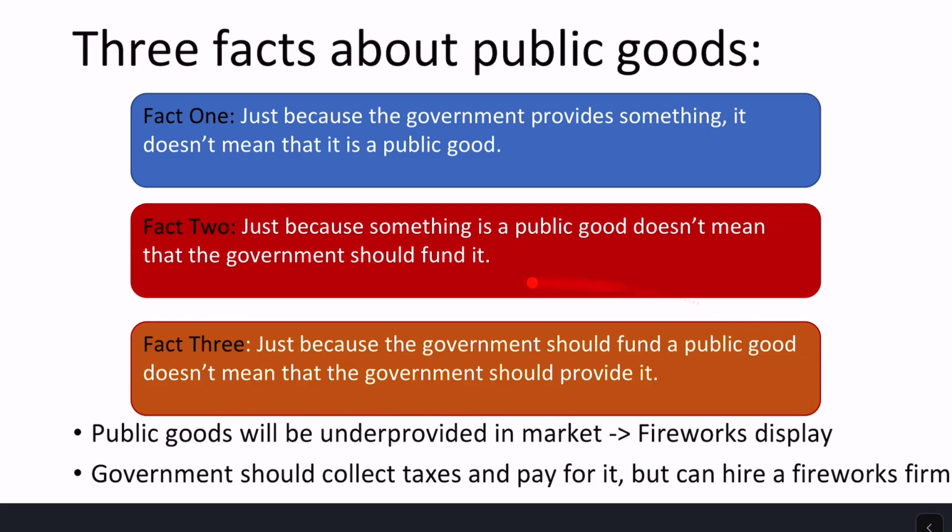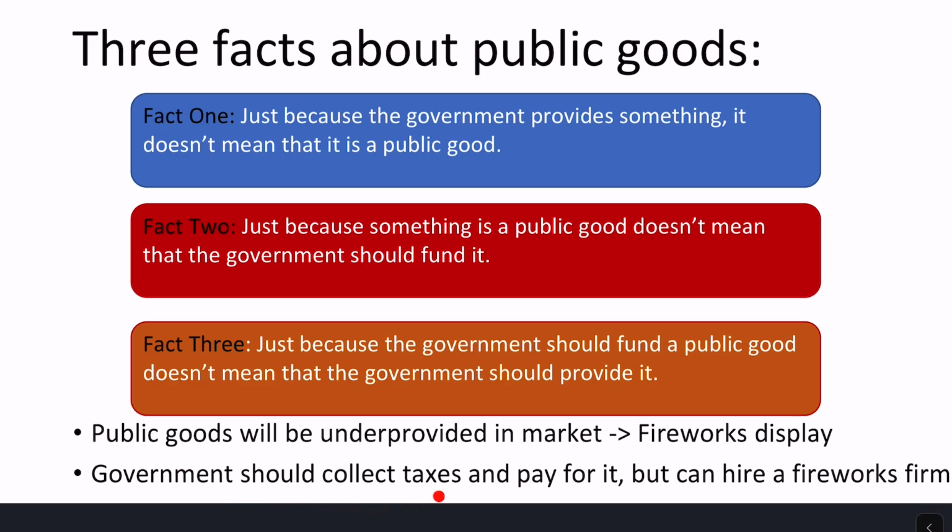And finally here, fact 3, just because the government should fund a public good doesn't mean that the government should provide it. Okay, so public goods will be underprovided in the market. And so an example here is going to be a fireworks display on July 4th. Right? It's hard for a private firm to charge someone to not look at their fireworks display on July 4th. So lots of times city governments will provide and fund the fireworks display on July 4th.